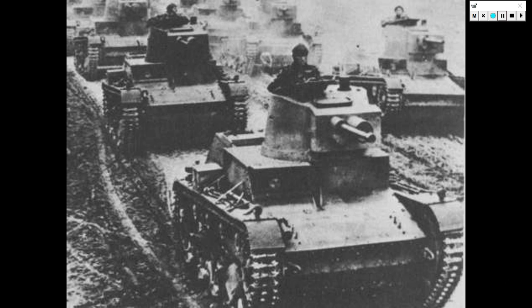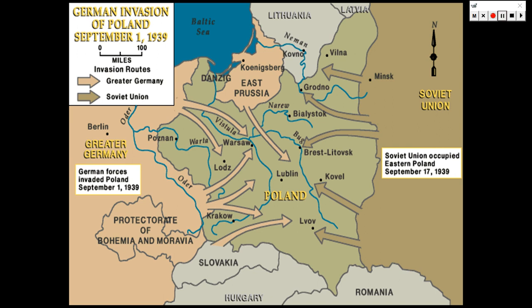And here we have Polish defense. Do keep in mind, Poland was overrun within just a month. So the non-aggression pact that was signed between Hitler and Stalin is going to lead to a two-pronged pincer movement that is going to be launched by the Germans from the west and the Soviets from the east.